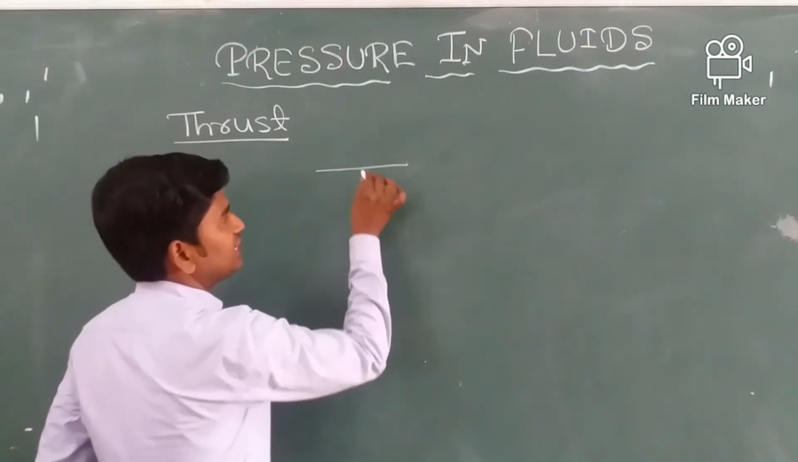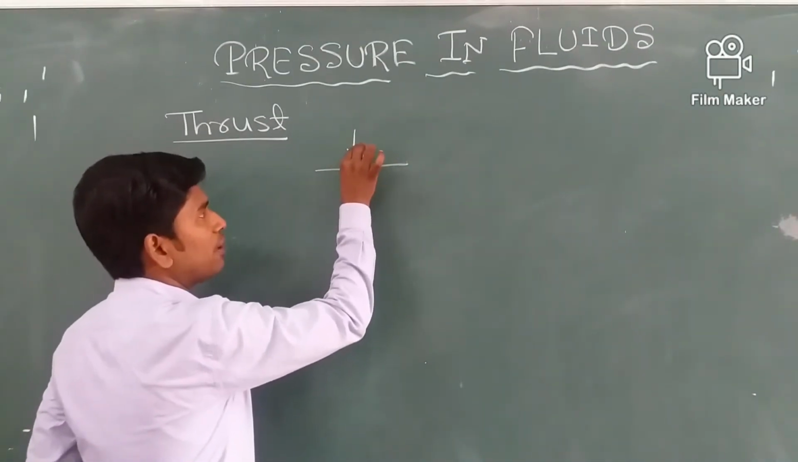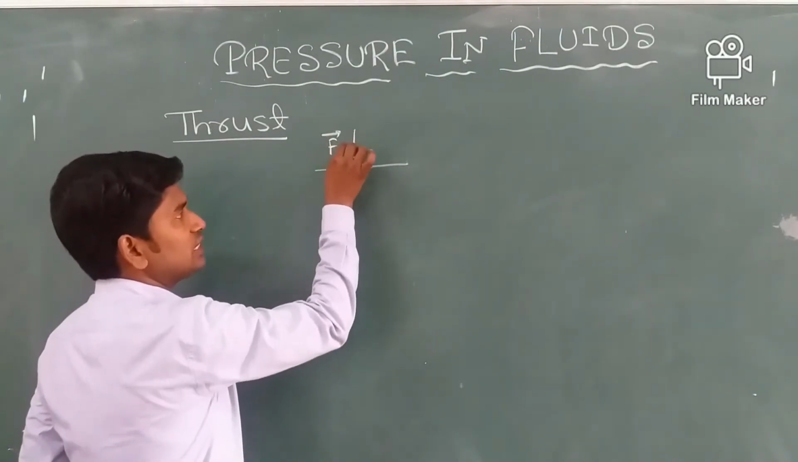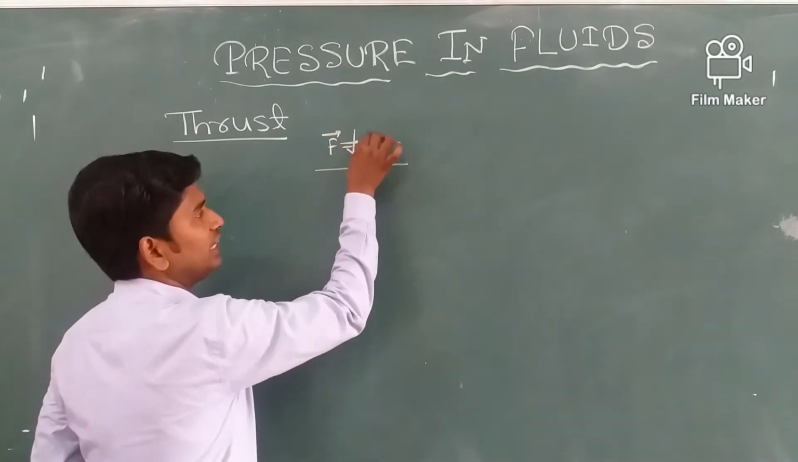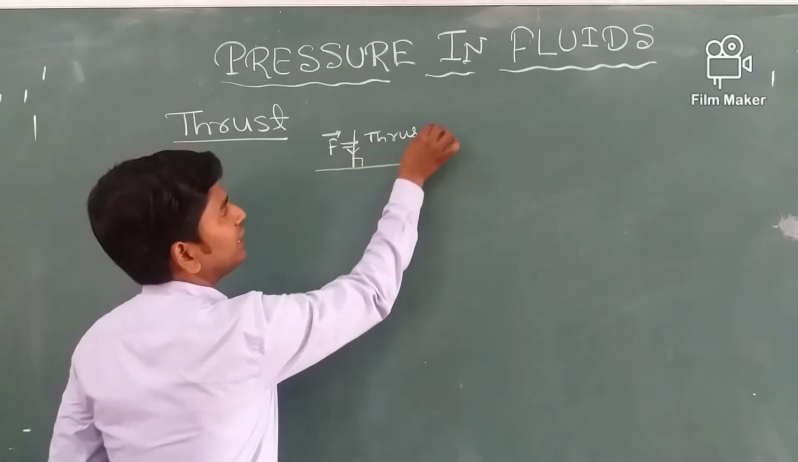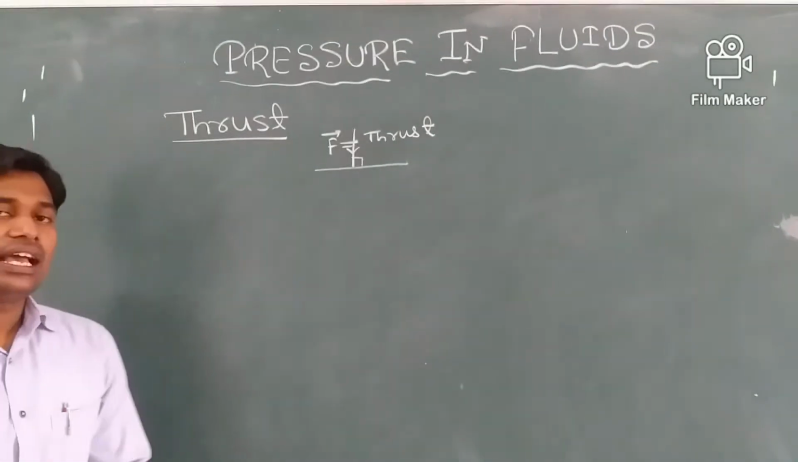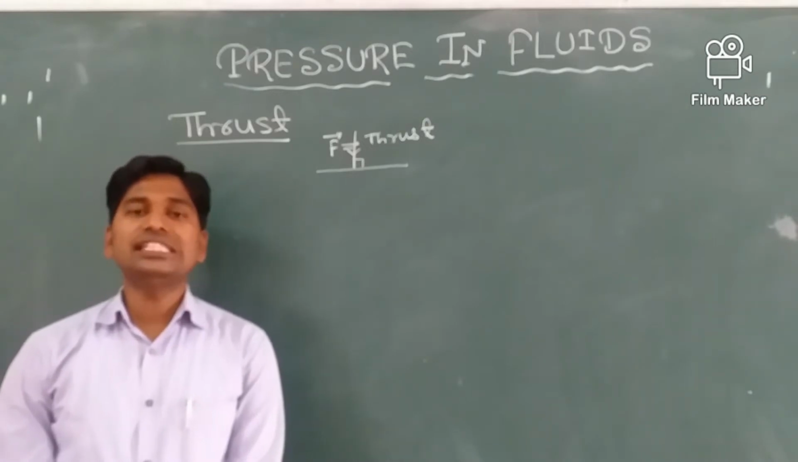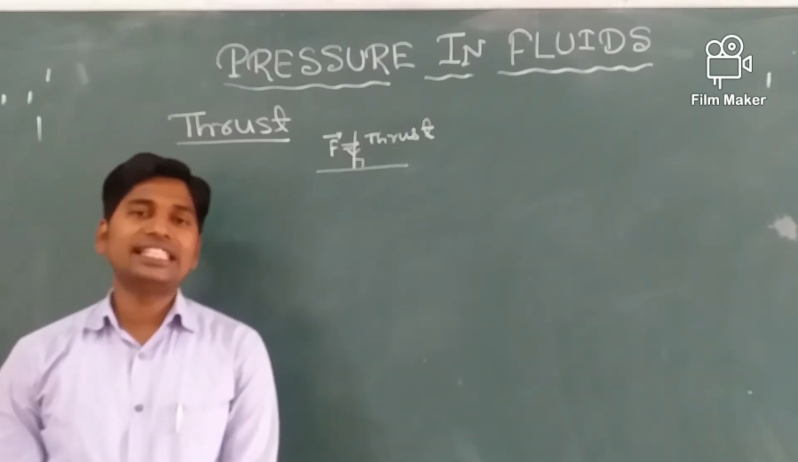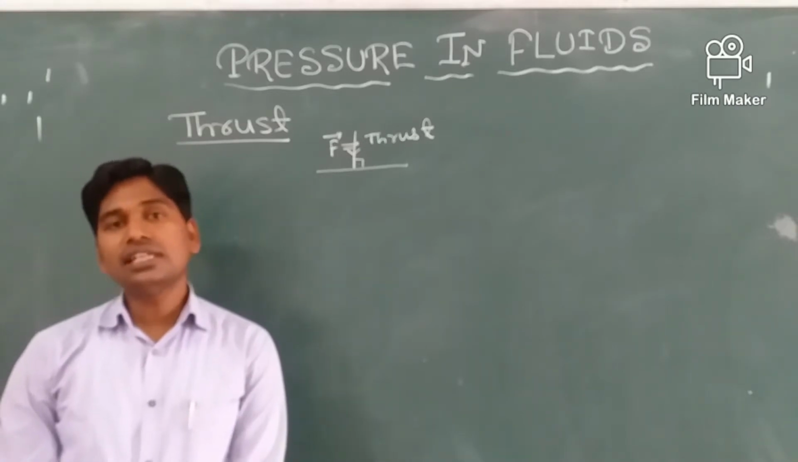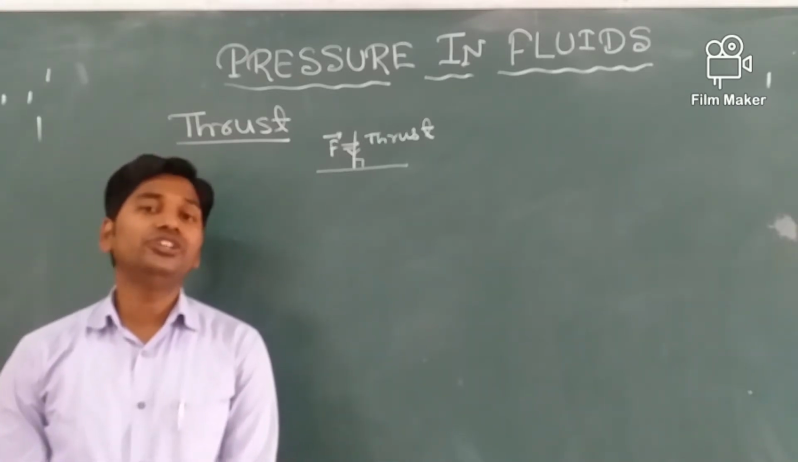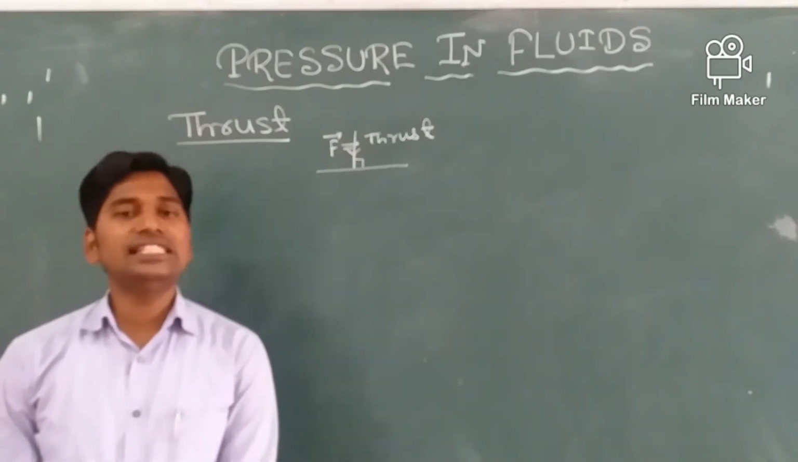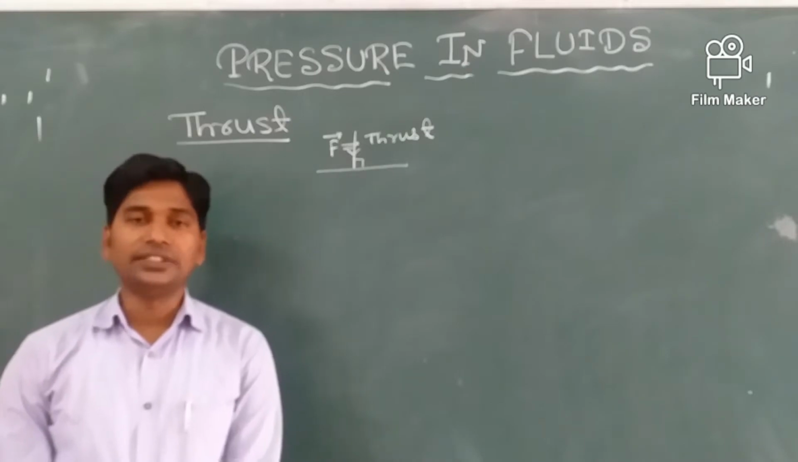Suppose it is a surface and a force is acting perpendicular to this surface, that is known as the thrust. So force is only the thrust when it is acting perpendicular to the surface. As I said, it is a force, so its unit is also the same as that of force. Thrust is measured in Newton. So the SI unit of thrust is Newton and the CGS unit of thrust is dyne.